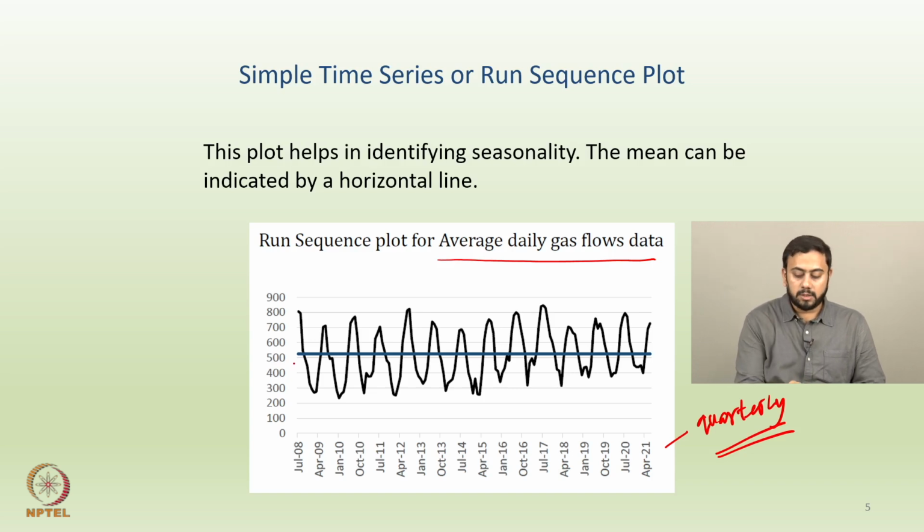And by the way, this horizontal line that you see here, which is the blue line, gives you the mean. So let's say if you want to indicate what the average daily gas flows data is, and then the average of that average, right? Something like that. So typically here, the average of the average is close to 500.